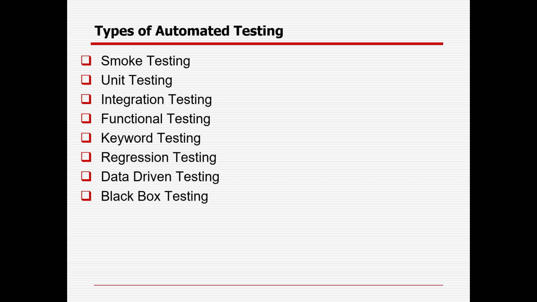What types of testing can we proceed with in automation? We can proceed with testing like smoke testing, unit testing, integration, functional, keyword driven, regression, data driven, and black box testing. These are the primary areas where we can go with automation with any kind of tools. An application can be a web browser, web application, client server, Windows, or any application, and you can use any kind of tool. But these are the things you can automate, right?